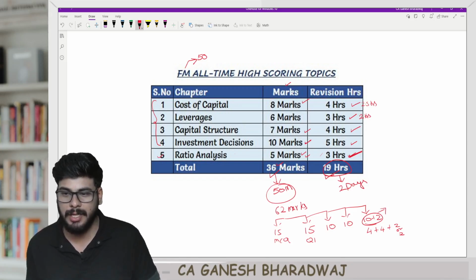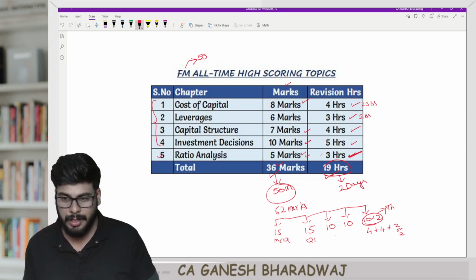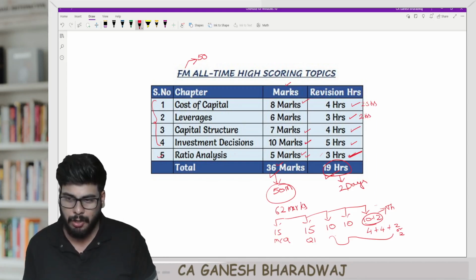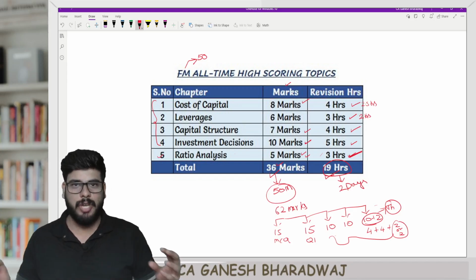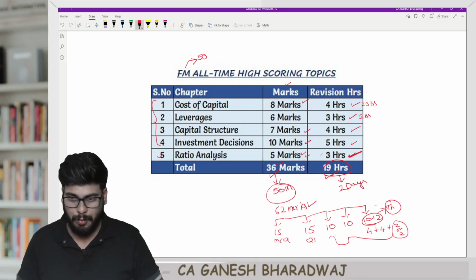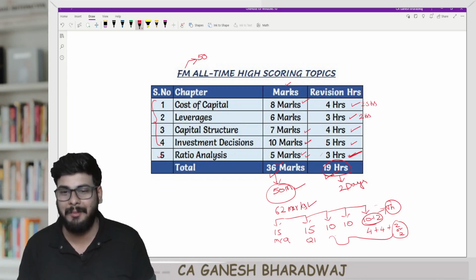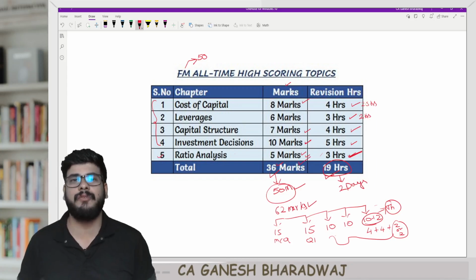Generally, this question is a fully theory question, right? So basically the rule here is, out of the last 3 questions, you should attempt any 2. In case you're going for a theory question, then it means you have an internal choice also. So if you add it up, it comes to a total of 62 marks. Out of these 62 marks, you should be writing for 50 marks. And out of these 50 marks, I am telling you, these 5 chapters, if you spend 19 hours, it gives you a coverage of 36 marks.